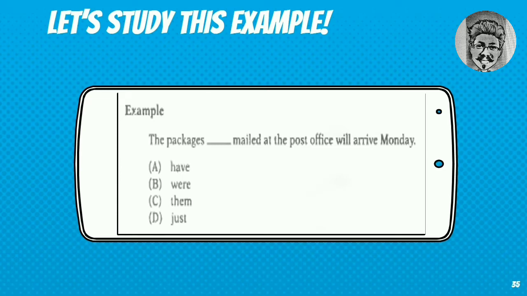Let's study this example. The packages, blah blah blah, mailed at the post office will arrive Monday. From this sentence, we can see that the sentence has a verb, namely will arrive. But how about mailed? Nah, disinilah kita harus memilih opsi yang membuat mail di dalam kalimat menjadi bukan verb. Answer A and answer B are incorrect. It's gonna be double verb. Answer C is incorrect too. So the best answer is D. Dengan jawaban ini, mailed akan menjadi adjective yang menjelaskan noun, the subject, the packages.